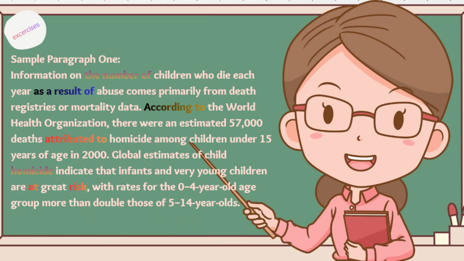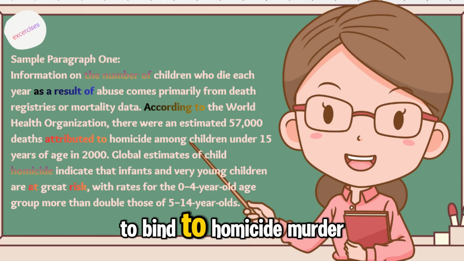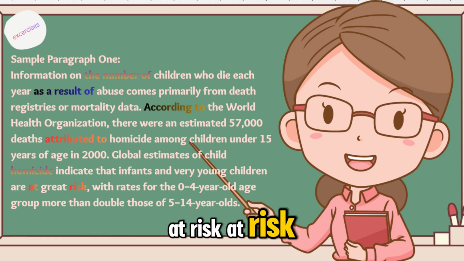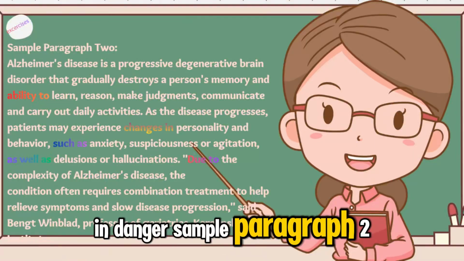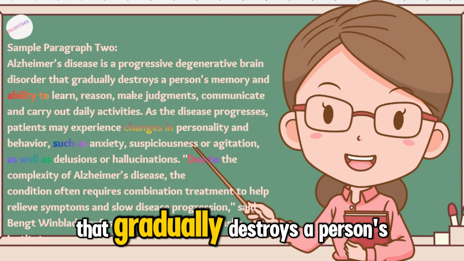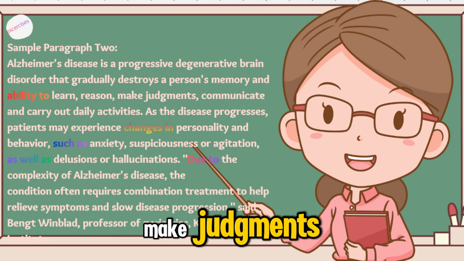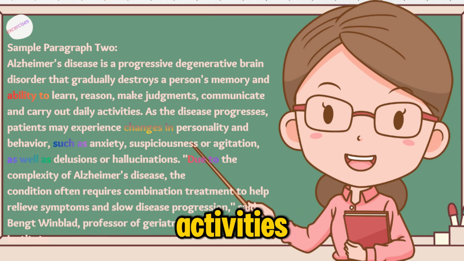Important structures: the number of, as a result of, according to, attribute to, homicide, murder, at risk, in danger. Sample paragraph 2. Alzheimer's disease is a progressive degenerative brain disorder that gradually destroys a person's memory and ability to learn, reason, make judgments, communicate and carry out daily activities.